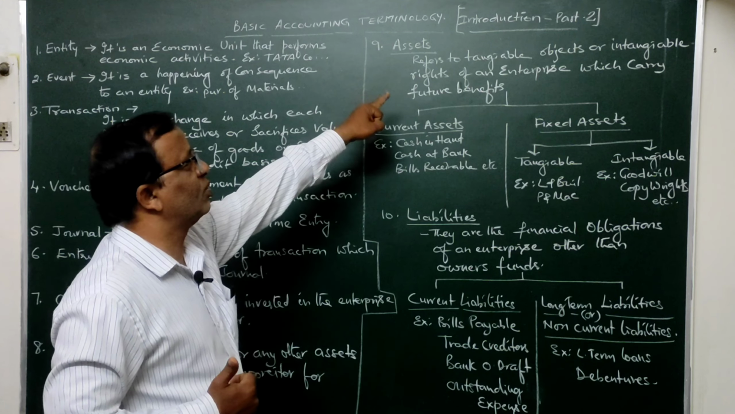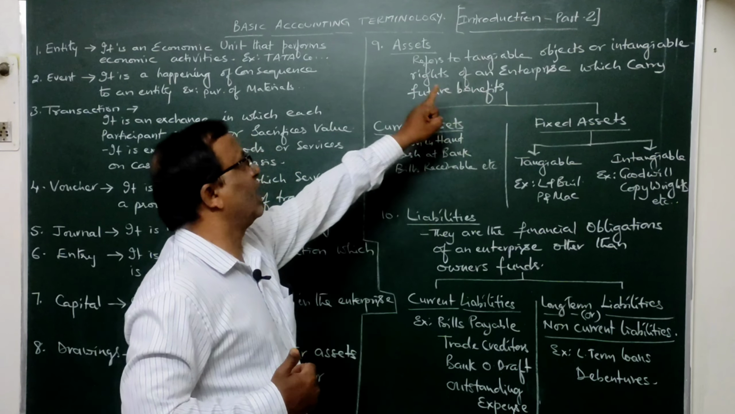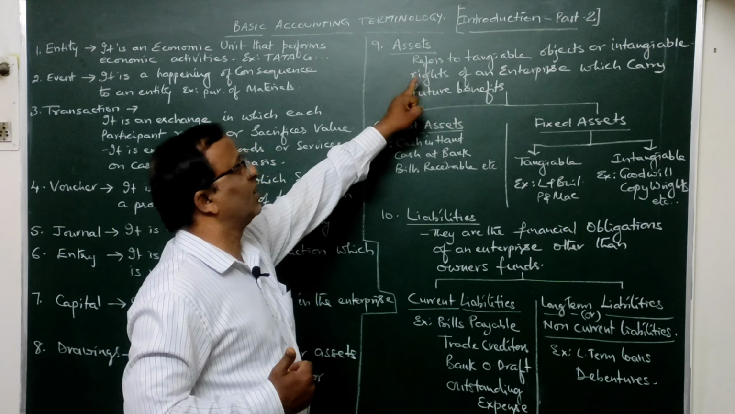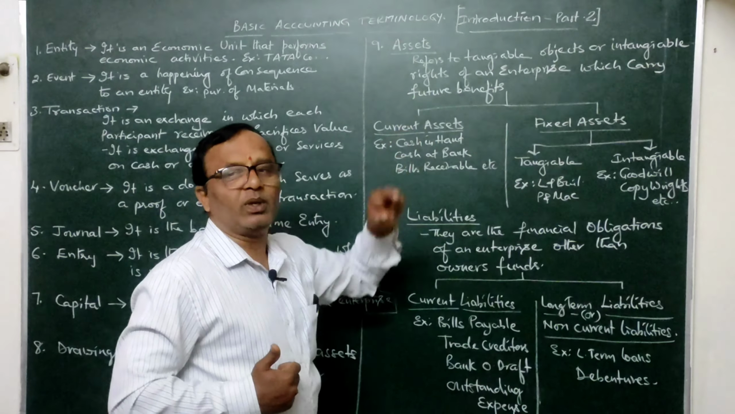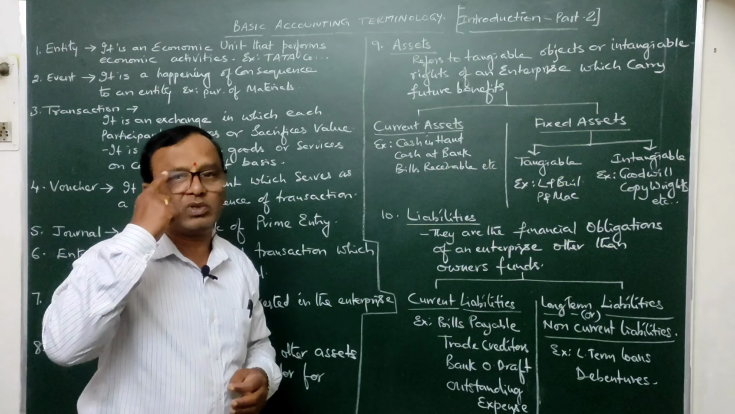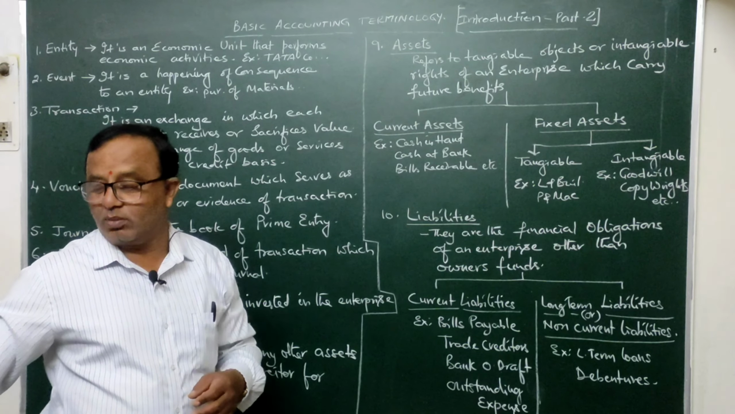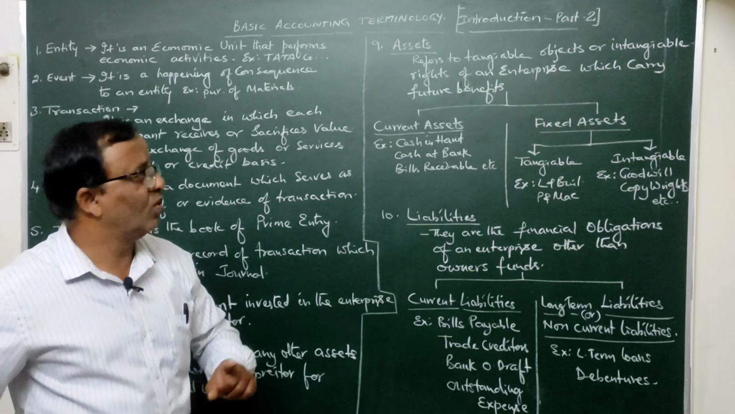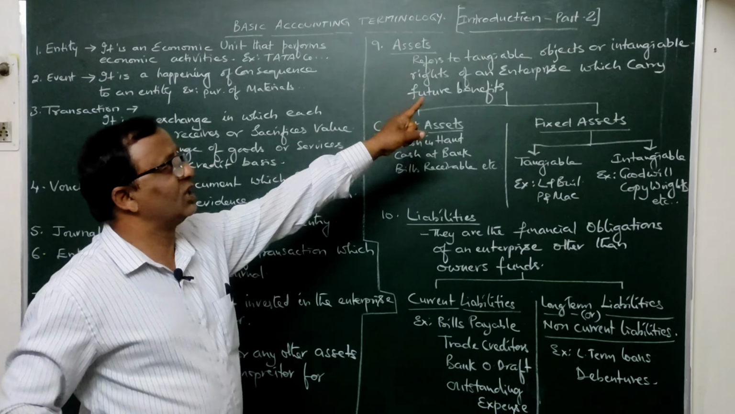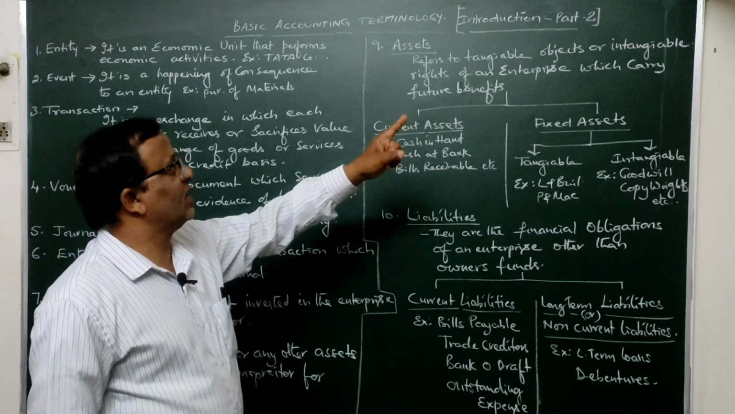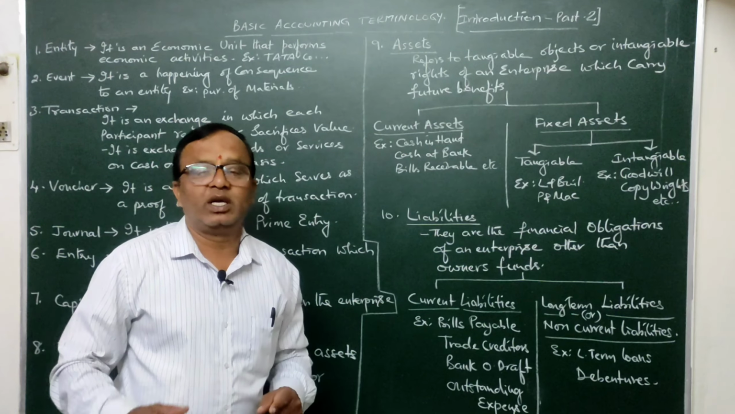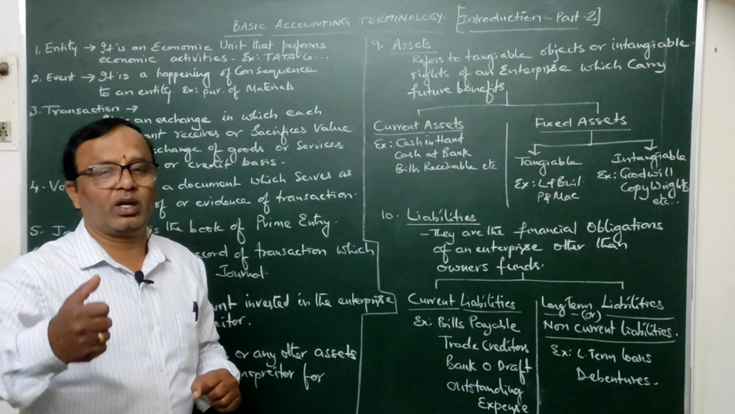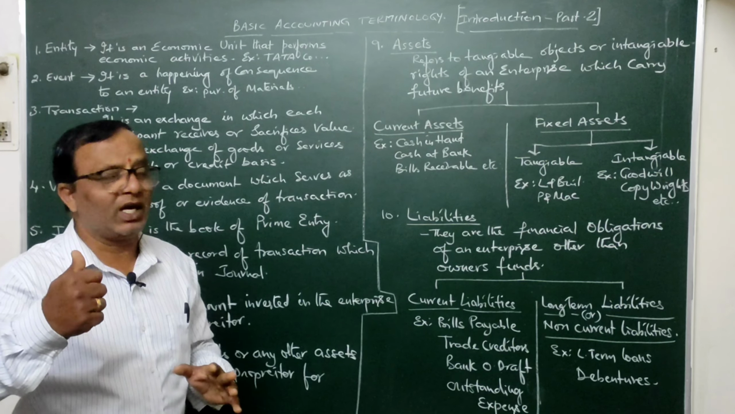Asset refers to the tangible objects or intangible rights of an enterprise which carry future benefits. Observe here, when we use the word tangible, tangible means something which can be seen with our eye, which can be touched, which can be moved, which has one shape, size, form, etc. It is called a tangible. An intangible right means that particular thing which cannot be seen with our eye, but it is some particular right which we have. It is called an intangible right.